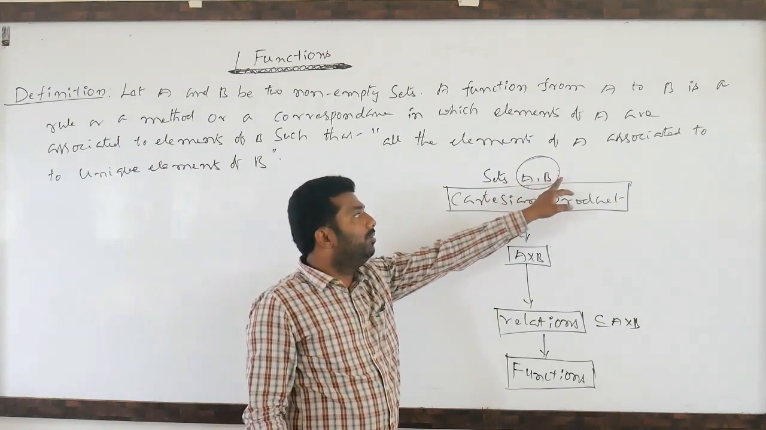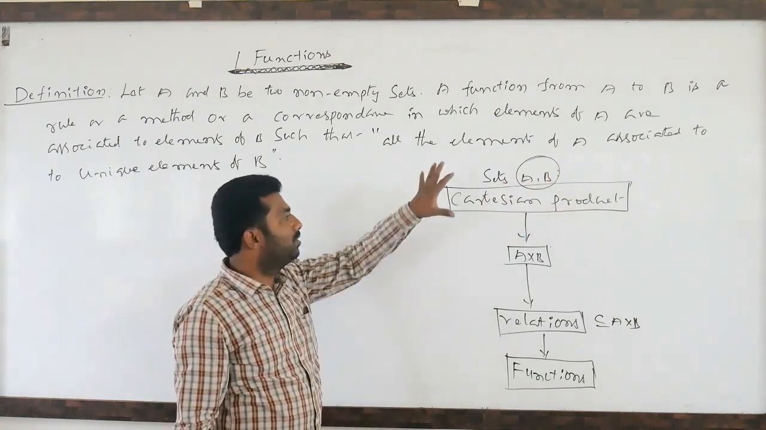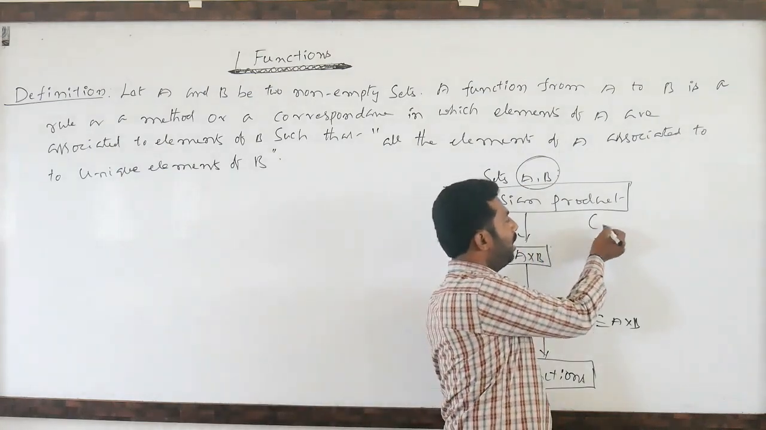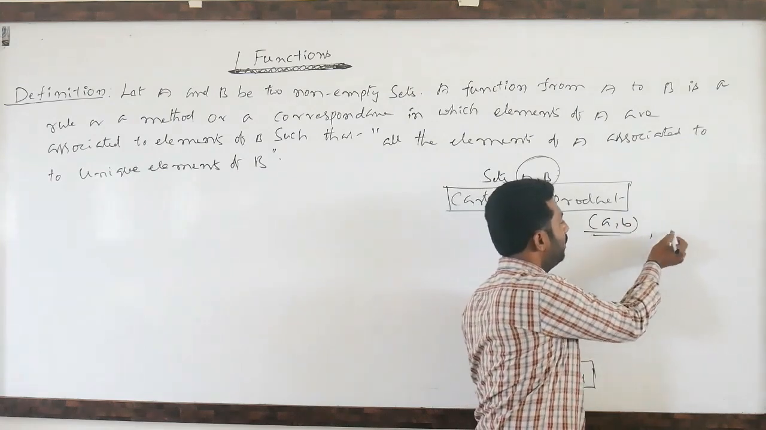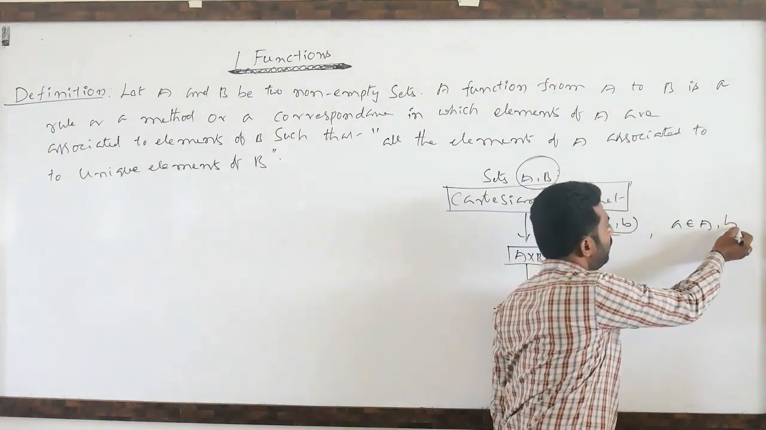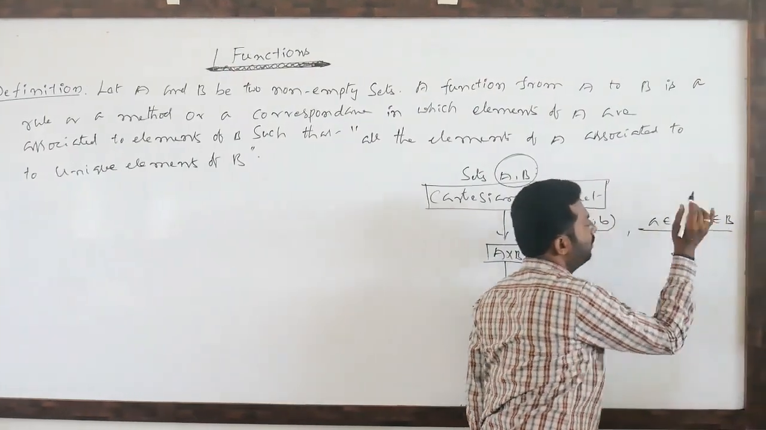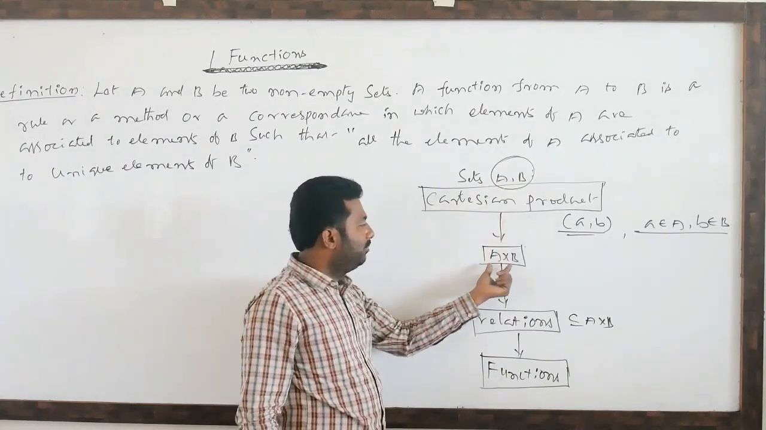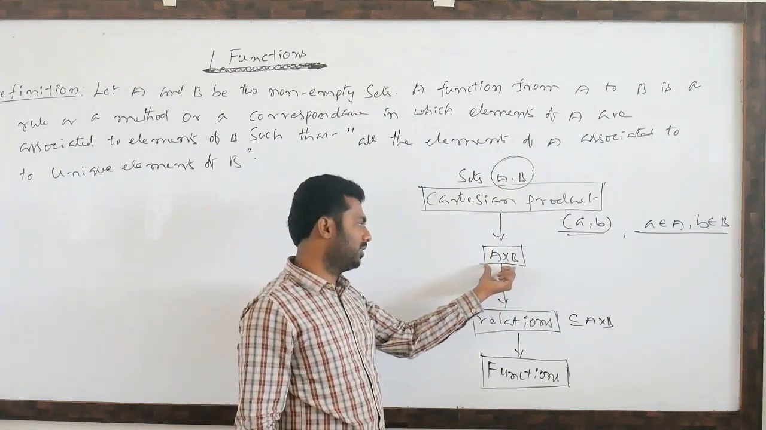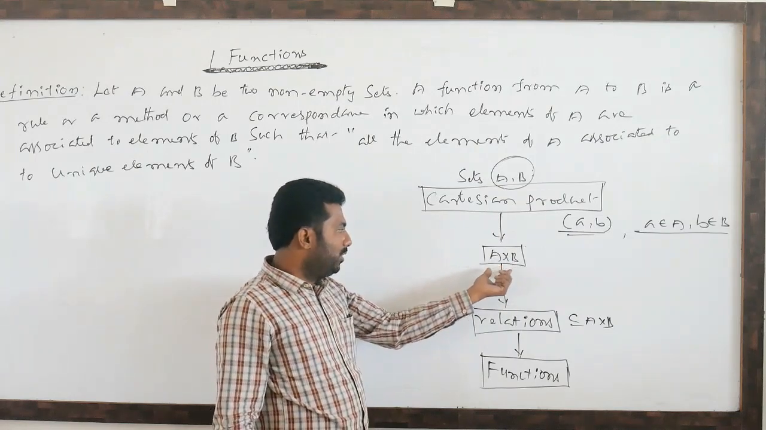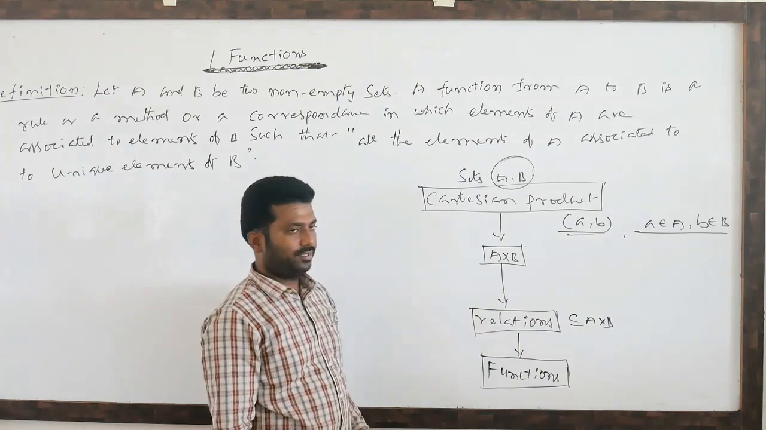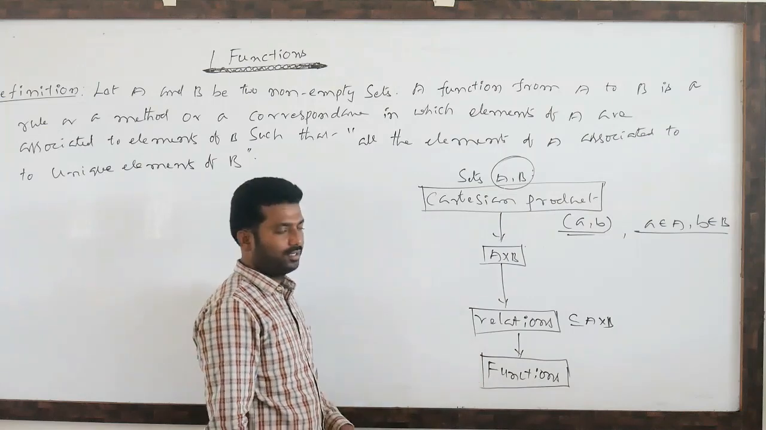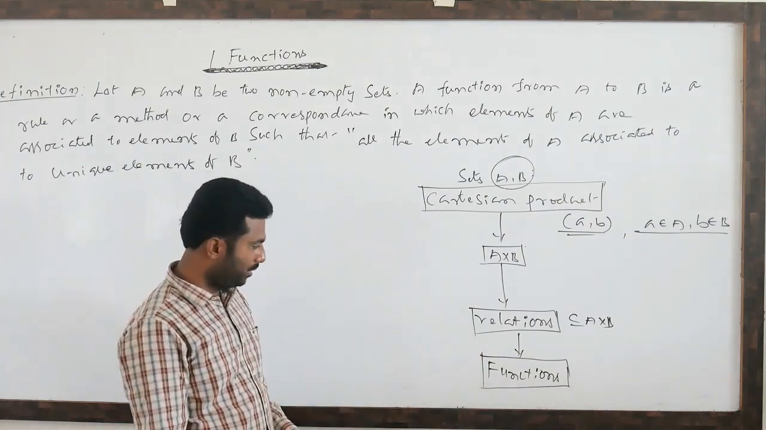Suppose A, B are two non-empty sets. First, the Cartesian product, meaning we have to write pairs. The Cartesian product is nothing but the ordered pairs (a, b) such that a belongs to the first non-empty set and b belongs to the second non-empty set. So the Cartesian product of A and B is A cross B. We discussed this last class. From this Cartesian product, any subset of the Cartesian product of A and B is called a relation. Different types of relations we have also seen.